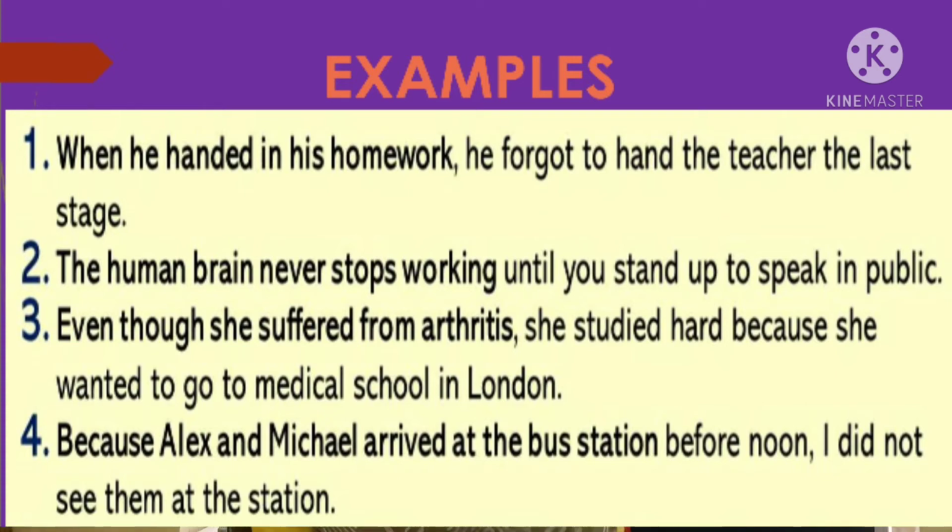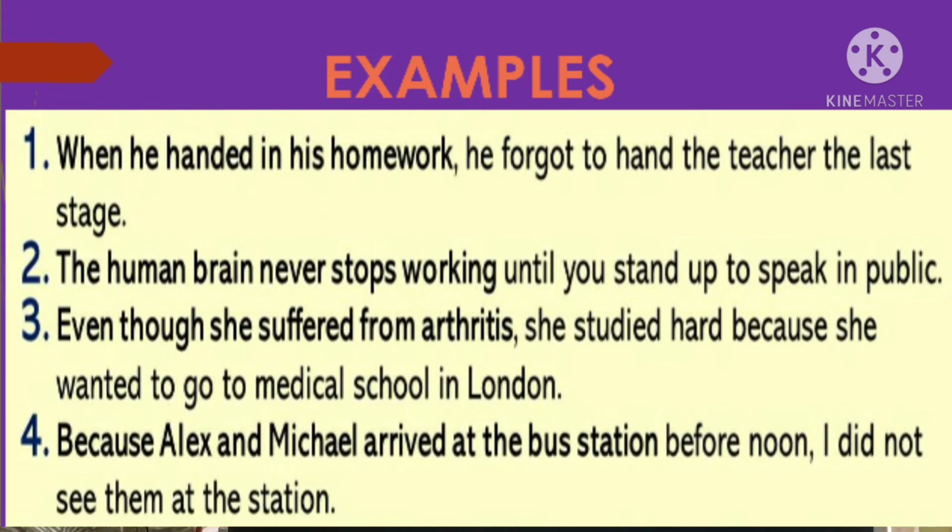So after the dependent clause, I used a comma here. He forgot to hand the teacher the last page. So this is an independent clause. First is a dependent clause separated by a comma, and we have used one independent clause, so it is a complex sentence. Okay. The human brain never stops working. Which clause is this? Independent clause, because it has complete meaning if I take it separately also.